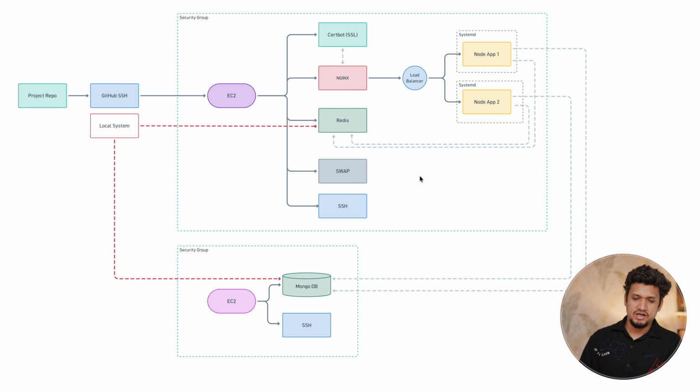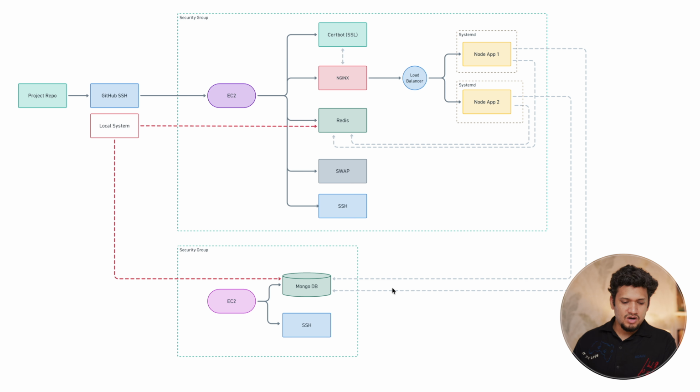Let me highlight the main aspects again. So we are going to have a server on EC2. It will have Redis and Nginx. Nginx will act as a load balancer, and there will be two API services, Node app 1 and Node app 2, and it will help to route the requests to these two services. Finally, we will also be creating swap and have access to the server by SSH, and we are going to deploy SSL via Certbot. We'll see all the things in detail once we apply it.